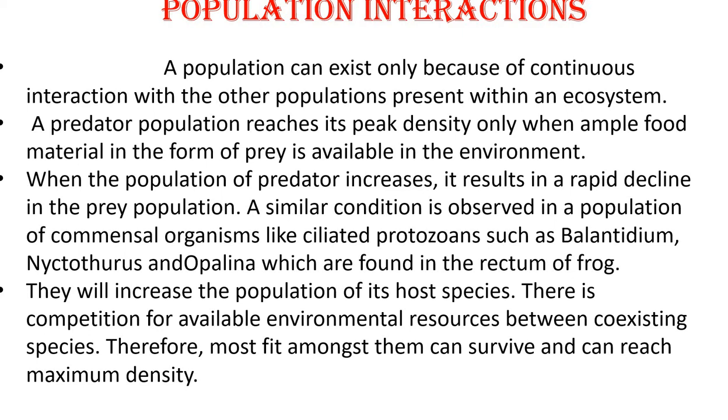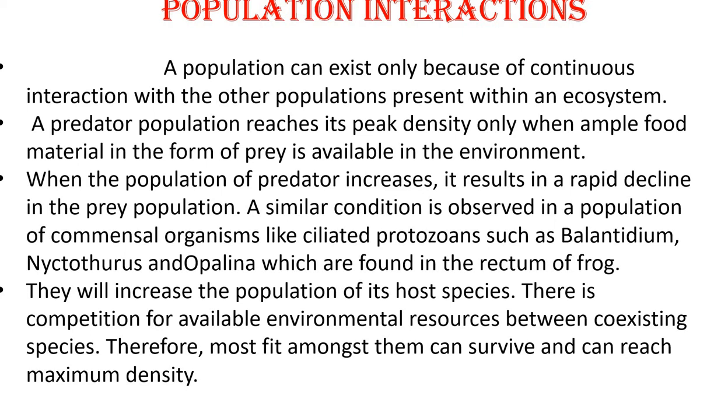A similar condition is observed in the population of commensal organisms like ciliated protozoans such as Balantidium and Nyctotherus, Opalina, these ciliated parasites which are found in the rectum of the frog. They will increase the population of their host species.